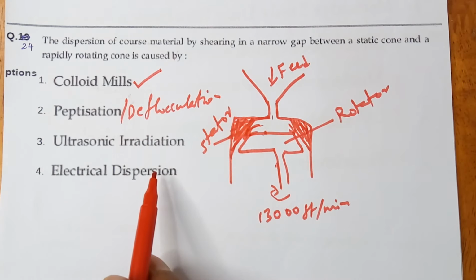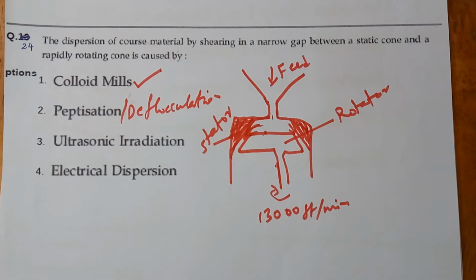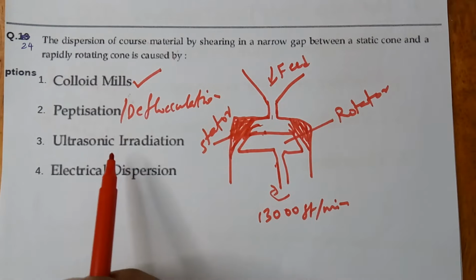Next one is ultrasonic irradiation. In this case, ultrasonic waves are passed. This is a new technology. Ultrasonic waves are passed through the liquid medium, and a large number of micro bubbles are formed. They will grow and collapse in a very short time, and that is called ultrasonic cavitation or the ultrasonic irradiation technique.